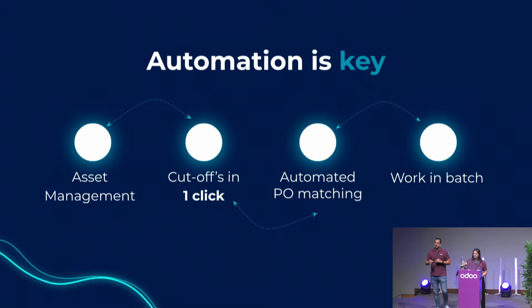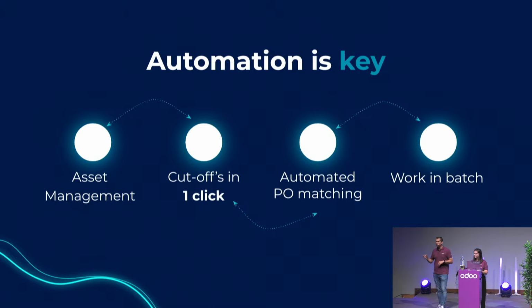In every new feature that we develop at Odoo, automation is really key. You already saw some examples over here. First of all, just by validating the bill, we created the asset. We created all the different accounting entries so that it's immediately updated just by validating, because the OCR has captured the right acquisition account. And for cutoffs, no need to wait till the end of the year anymore and scroll down your whole general ledger to know what you need to accrue. You can do it immediately while you're processing the bills, and we make sure that the reverse is done exactly on the right date, so that the only time there is an impact on your P&L is on the date of the recognition.